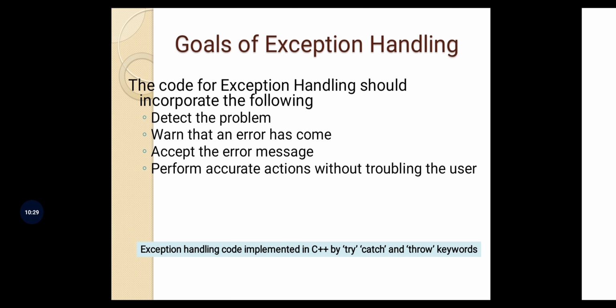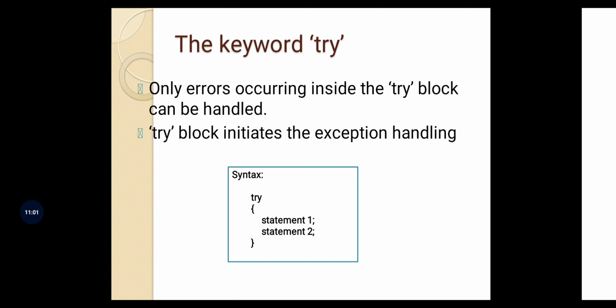So we will stop here for today, and in the next part of the video we will see how we can do the error handling in C++. The last line which is written here says that exception handling code is implemented in C++ by try, catch and throw keywords. So these are the 3 keywords available in C++ through which you can do error handling. In the next part of the video we will see exactly how these keywords try, catch and throw are used. Till then, bye.